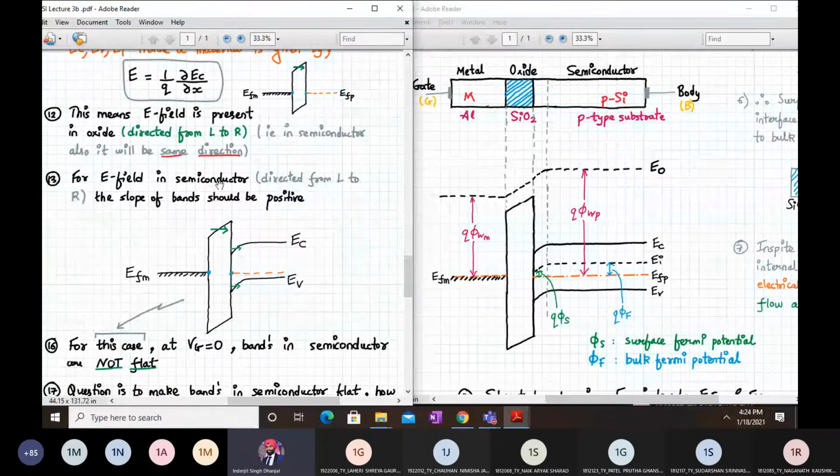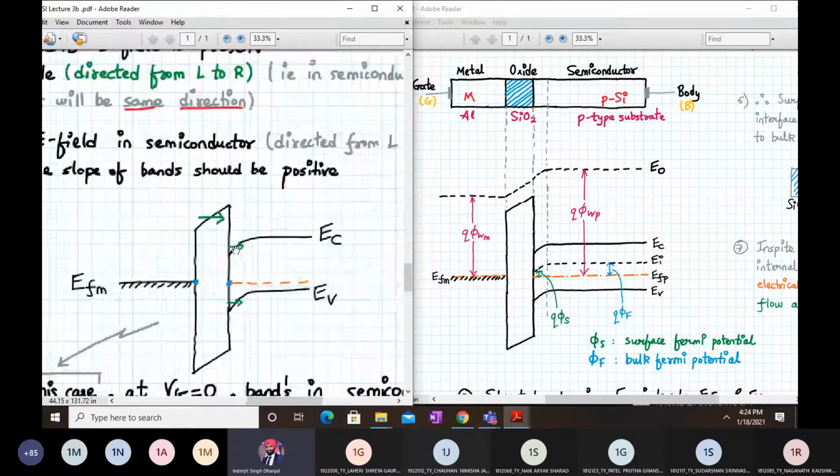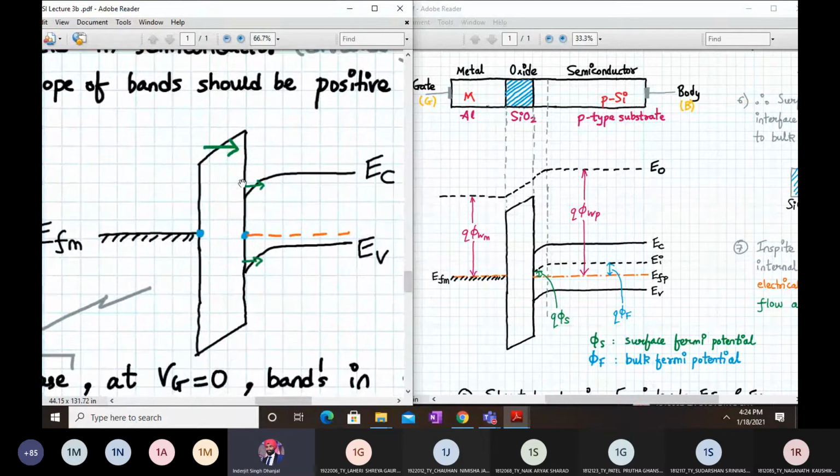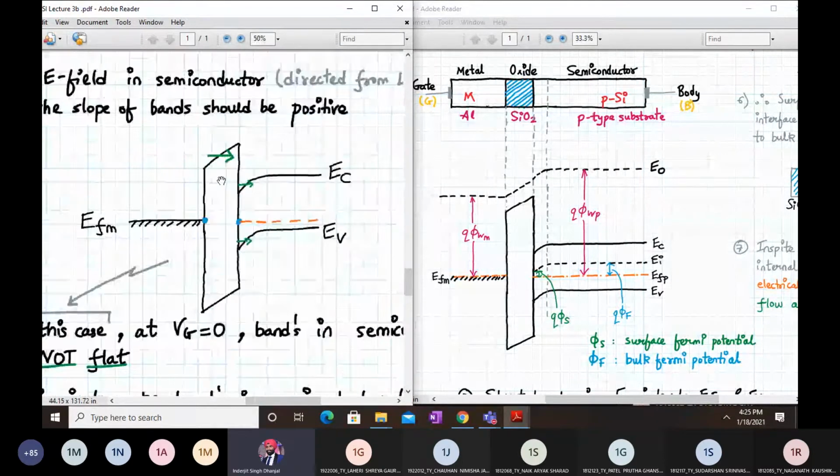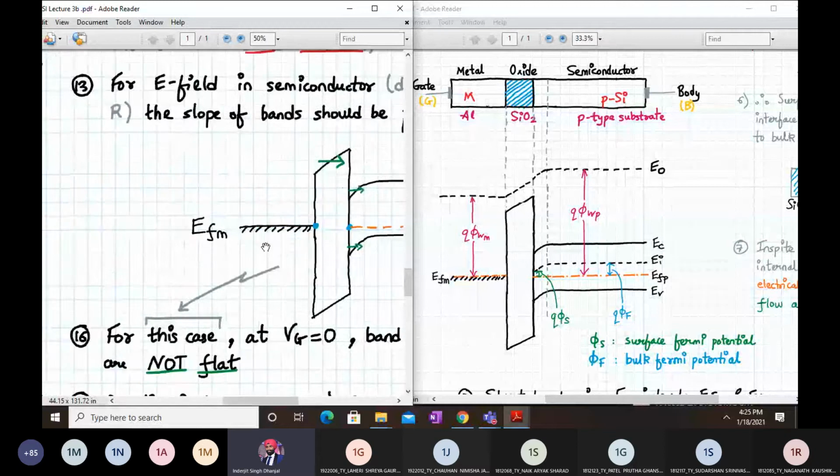So for the electric field in the semiconductor to be directed from left to right, the slope of the band should be positive, correct? Here I will show it to you. This is the same slope, which indicates that there is a small electric field in this area near the Si-SiO2 interface. This band bending goes in tandem with the SiO2 layer. So this indicates that there is some electric field present inside the semiconductor where the electrons are moving away. That is what is happening over here.